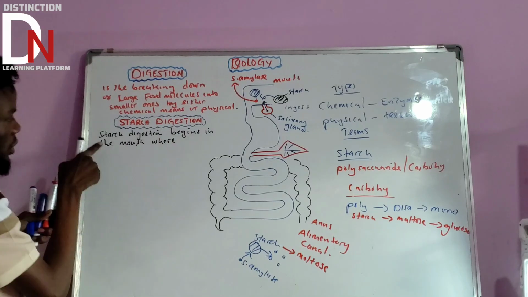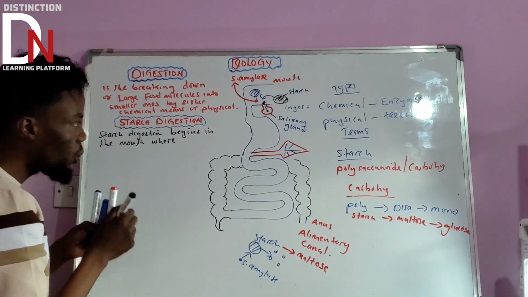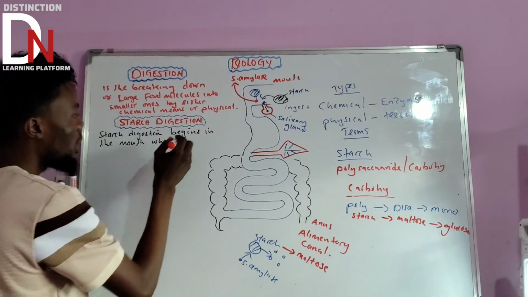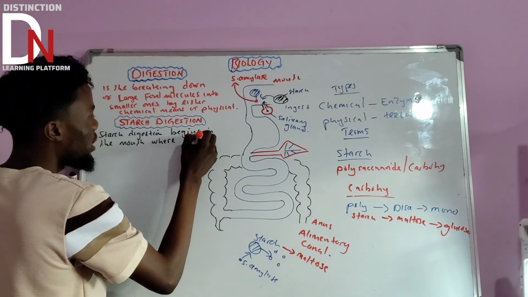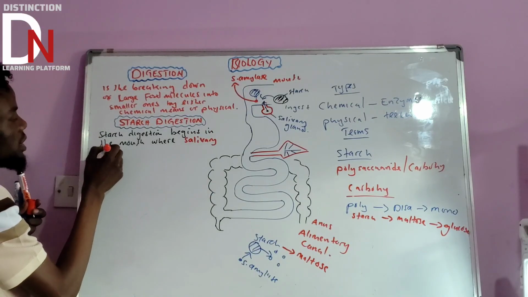Where does starch digestion begin? In the mouth. Where now? This salivary what? Gland. So let us use right here. We said salivary glands.